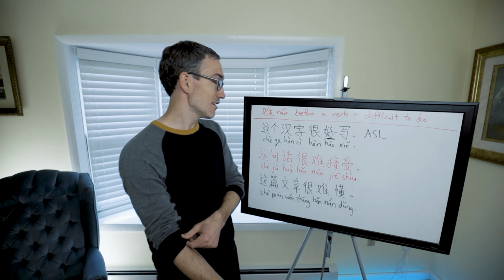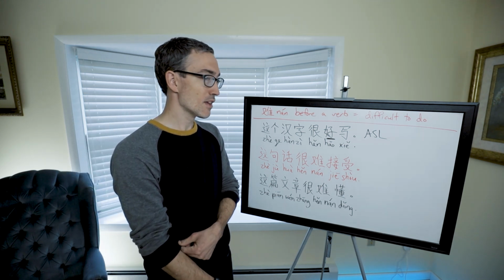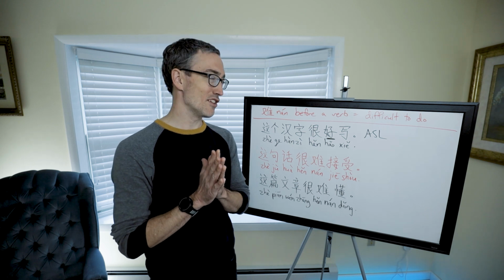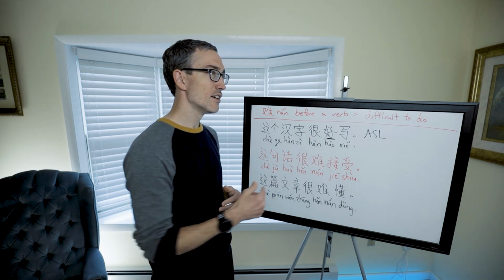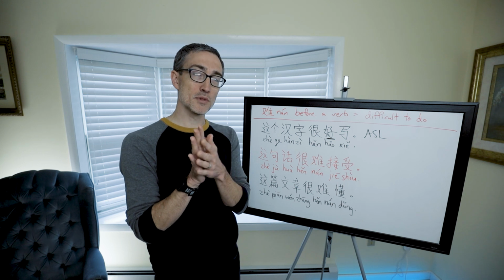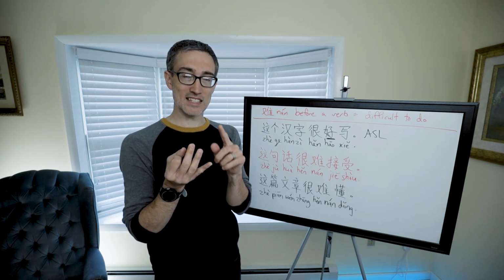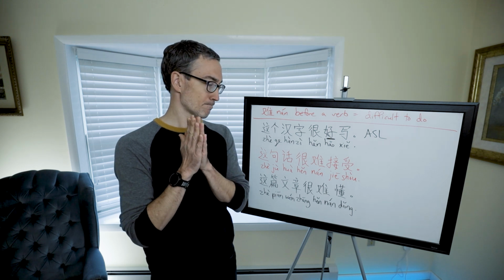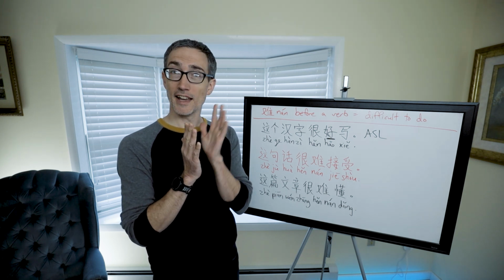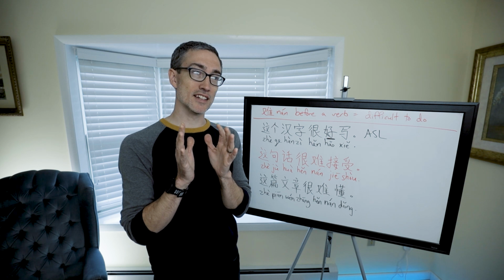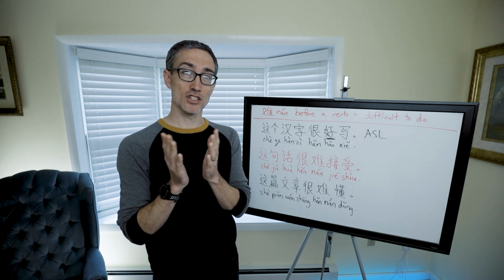So this is very simple to use, but here's the tricky thing. You might remember when we talked about 好, when 好 comes before certain verbs, like sensory verbs such as taste, smell, look and listen, it doesn't mean easy, it means good.